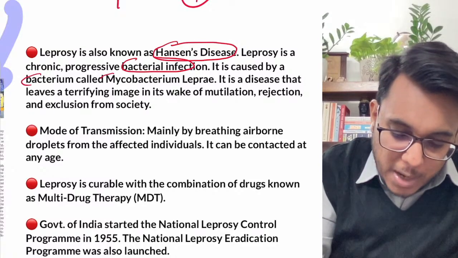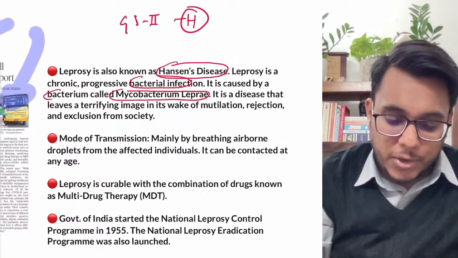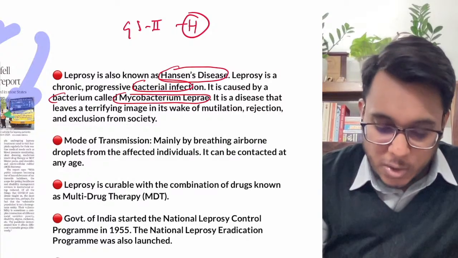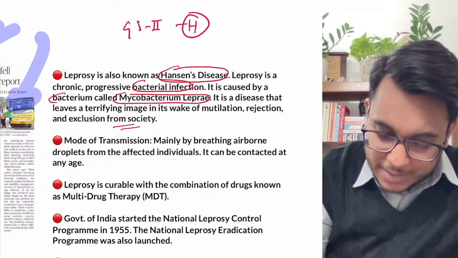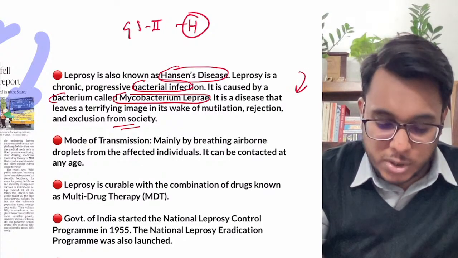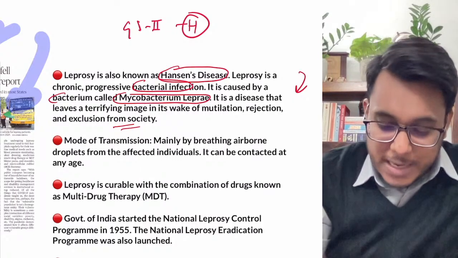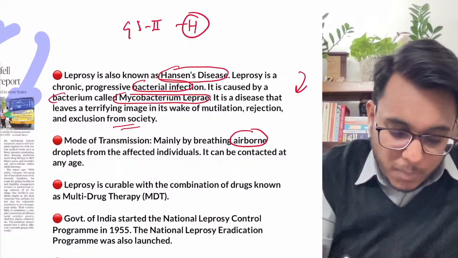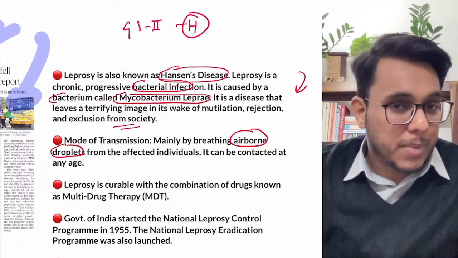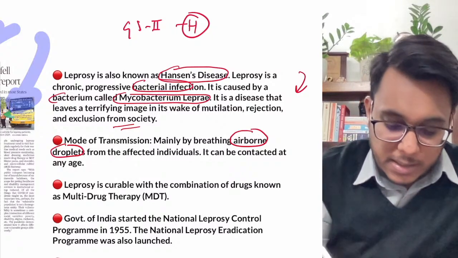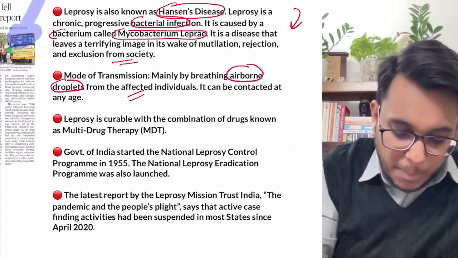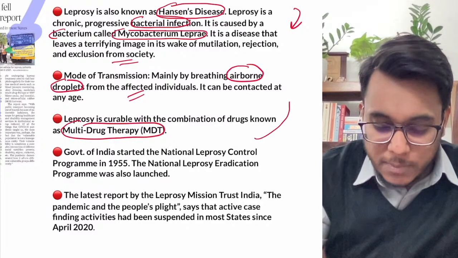Leprosy is a bacterial infection caused by the bacterium called Mycobacterium leprae. The disease takes a form where a person's skin becomes deformed, and then social exclusion happens. The transmission of leprosy happens by airborne droplets. A person who has leprosy can infect another person through droplets. There is a cure for leprosy, that is multi drug therapy, by which leprosy can be treated.